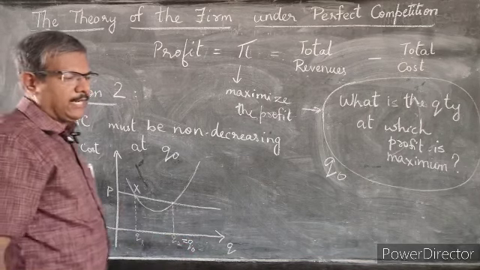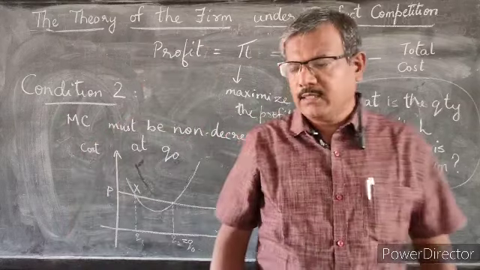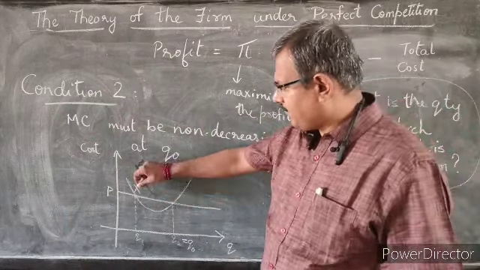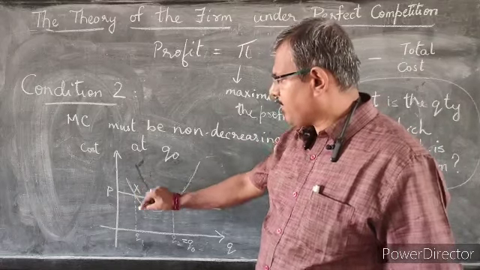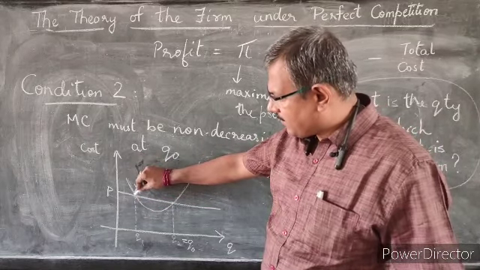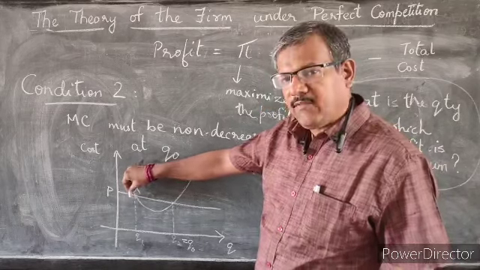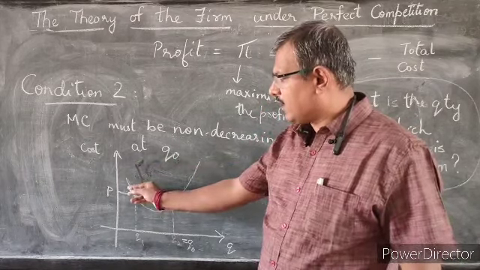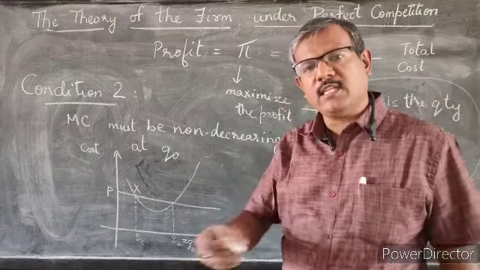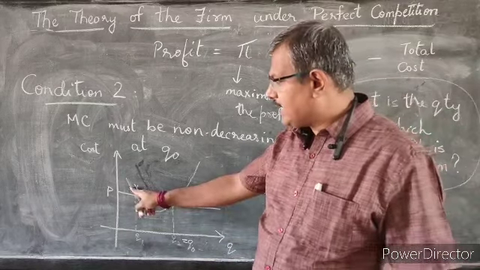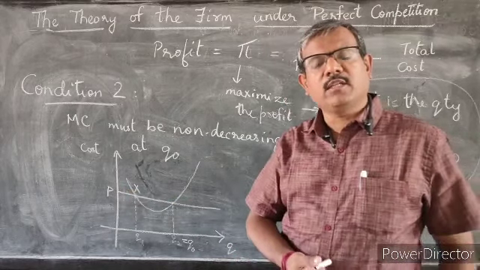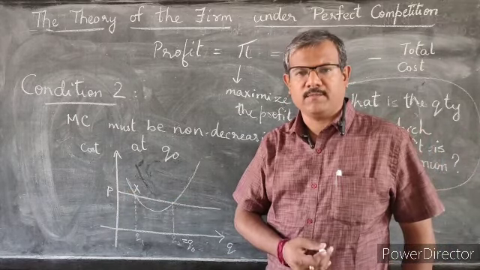Now what is the logic behind this? The logic is pretty simple. At Q1, on the left side of this point, the cost of manufacturing every additional unit is higher than the price that you can get for the end commodity that you manufacture.